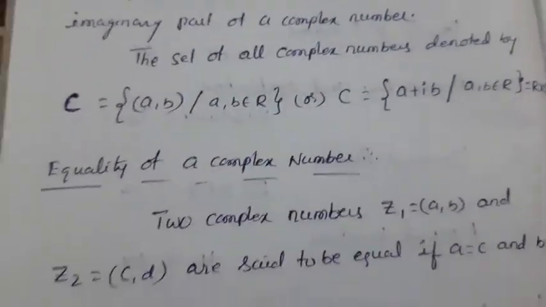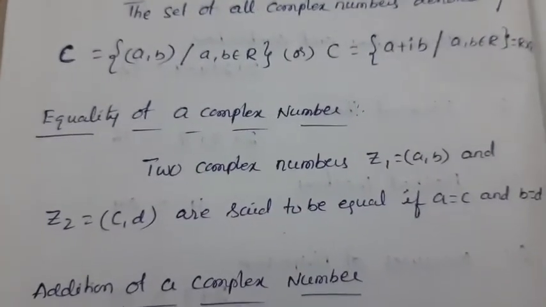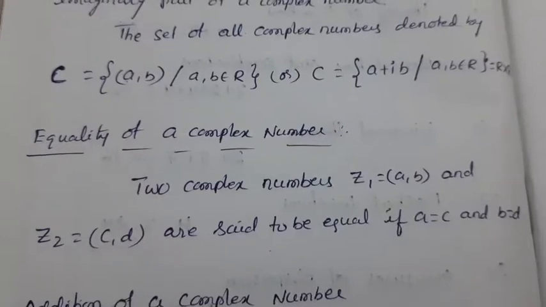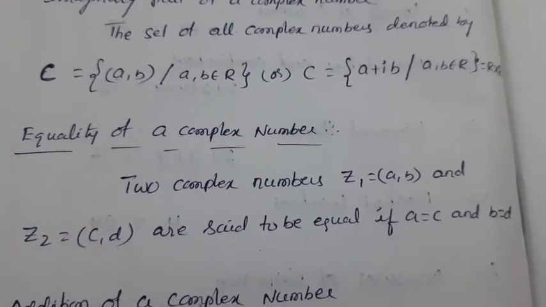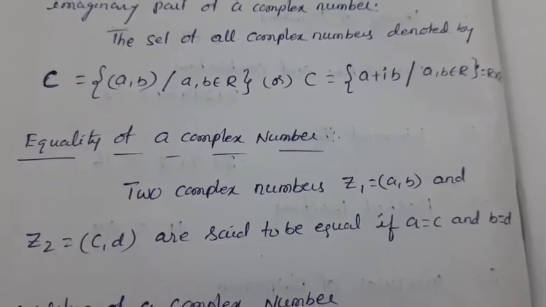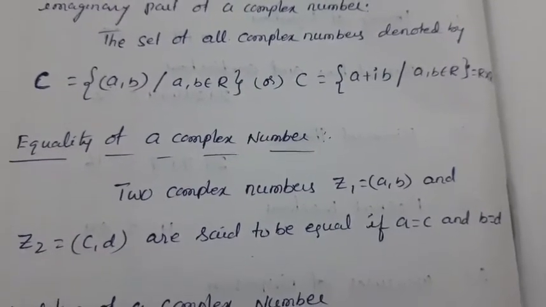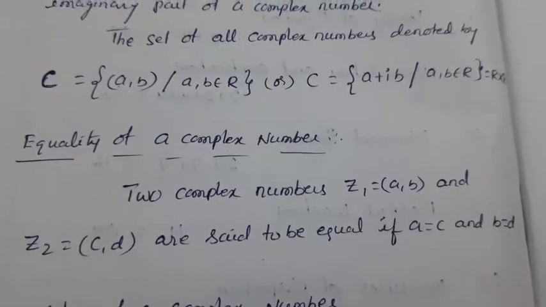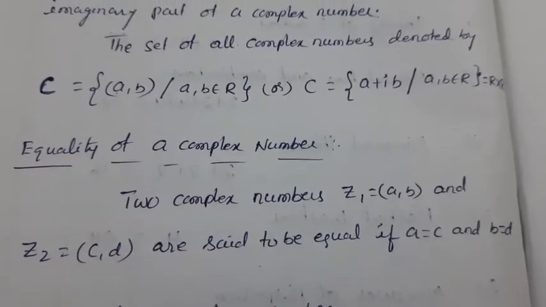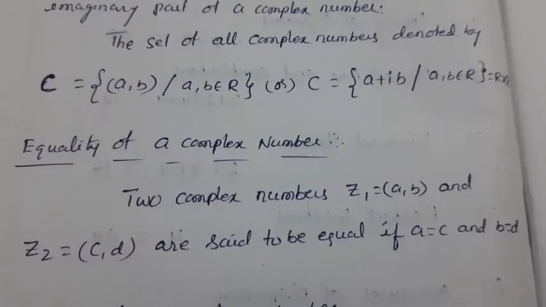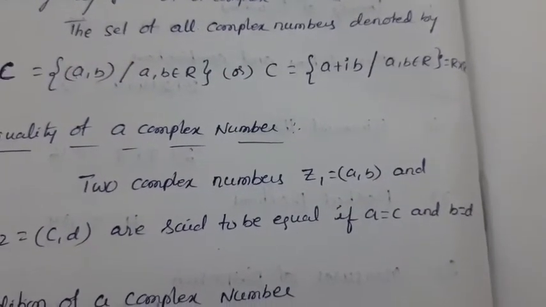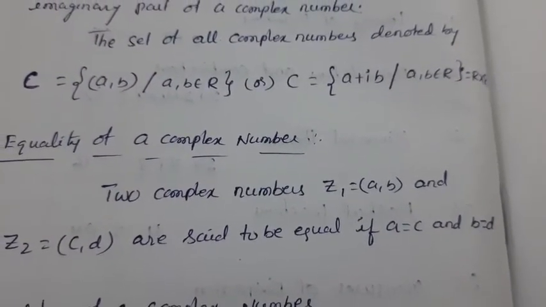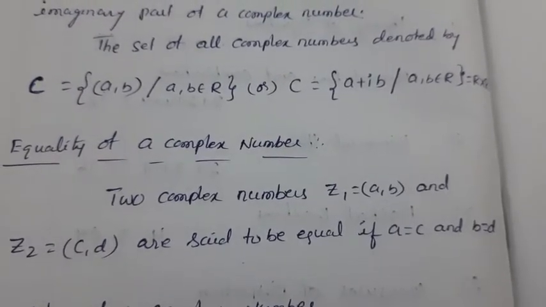Now observe the equality of complex numbers. Suppose we take two complex numbers, z1 equals (a, b) and z2 equals (c, d). These two numbers are said to be equal if a equals c and b equals d.